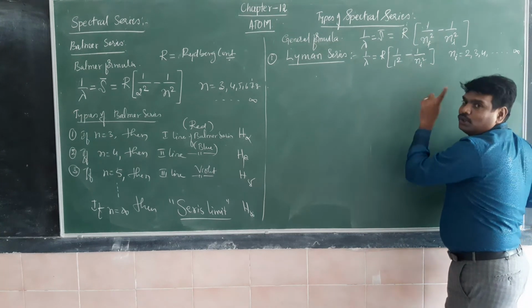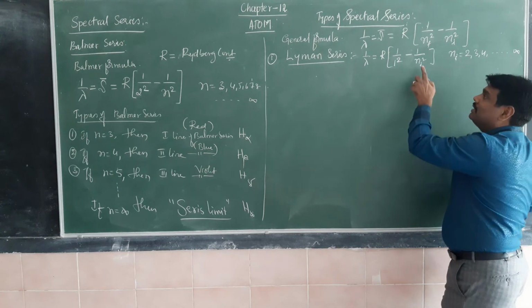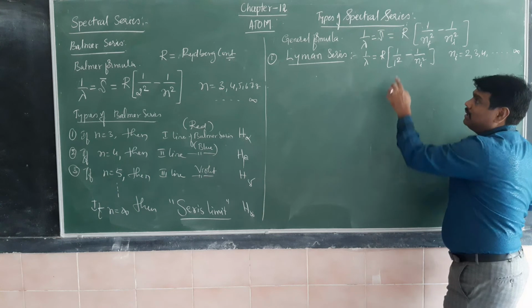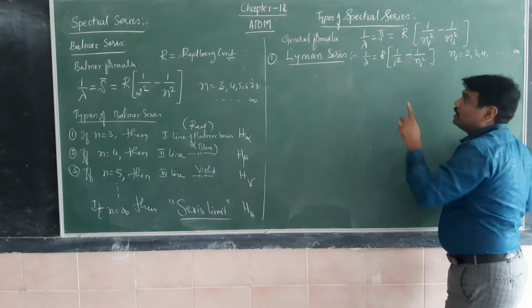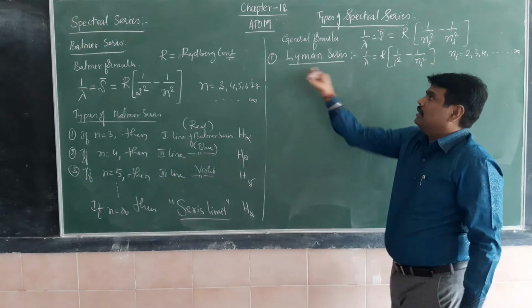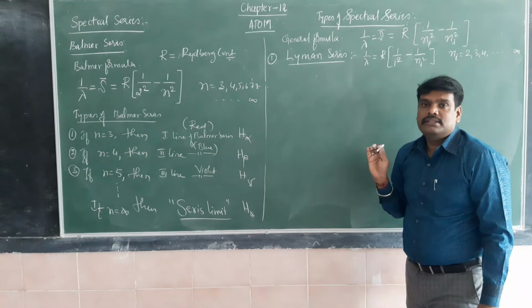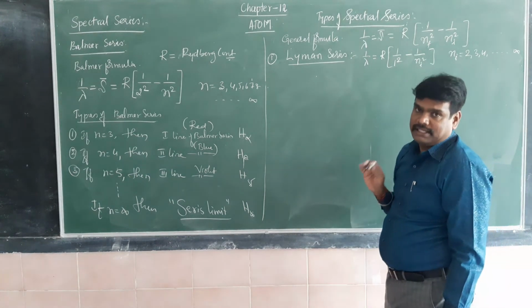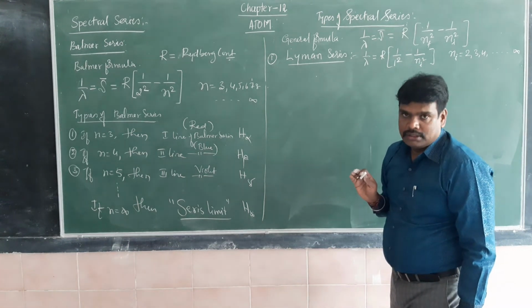Here Ni is equal to 2. How do you get the second line? Ni is equal to 3. But Nf is always 1. If Nf is 1, then such a spectral series is said to be the Lyman spectral series. This is the first spectral series in the hydrogen atom.